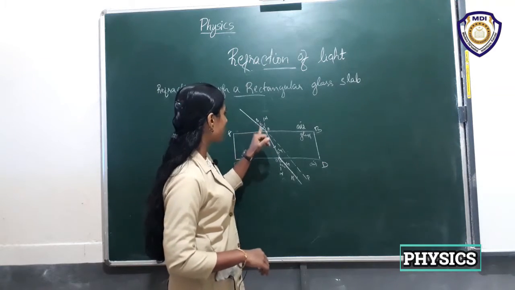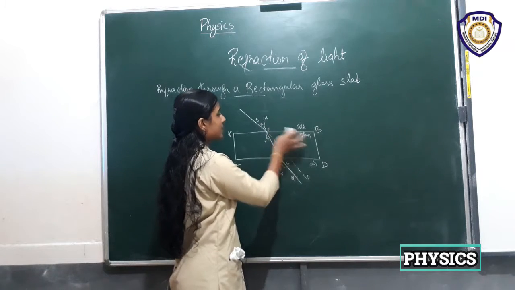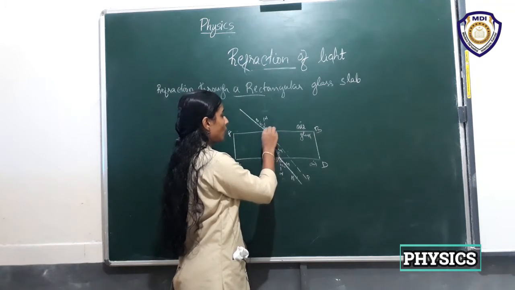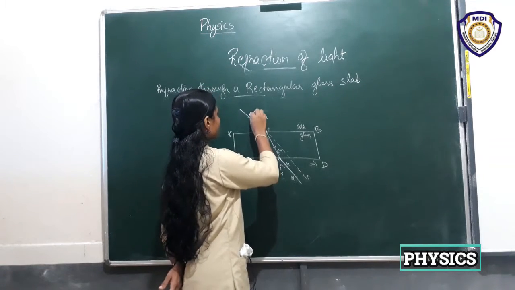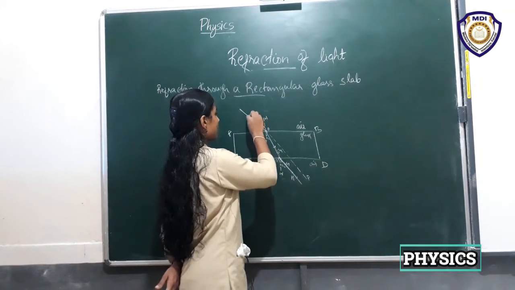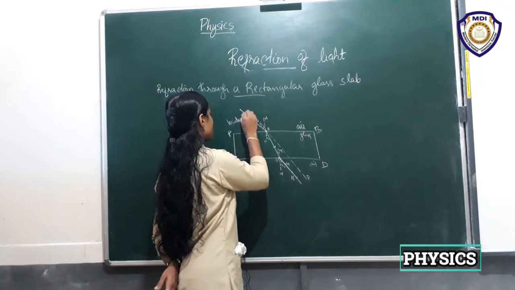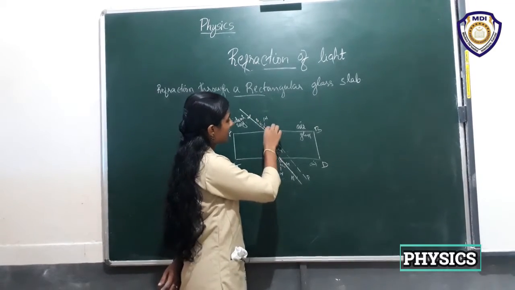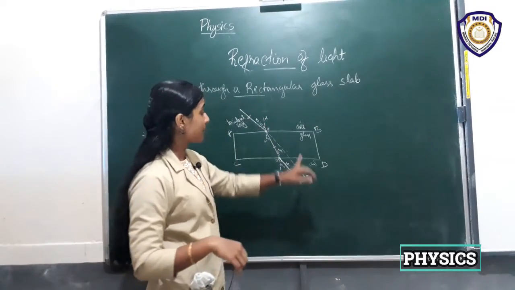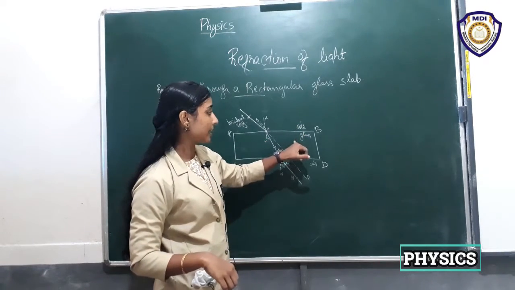So these are the points E and F, and we join this line to the edge AB at O. It means at O, right? So this is the incident ray. This is the incident ray, and it travels from the medium air to the medium glass.